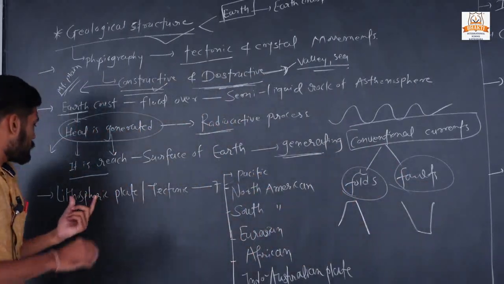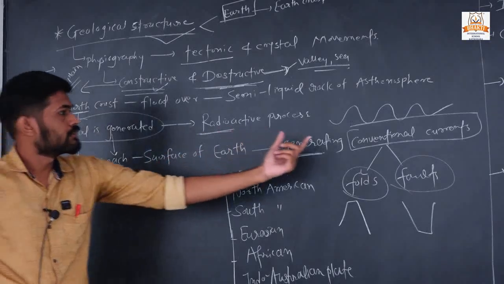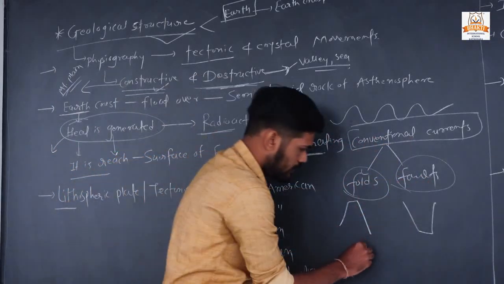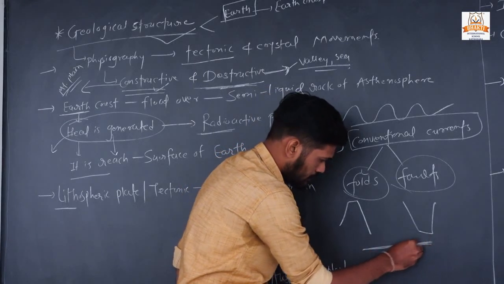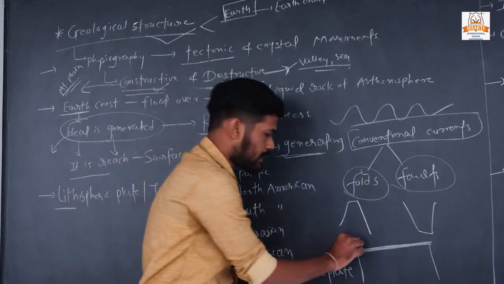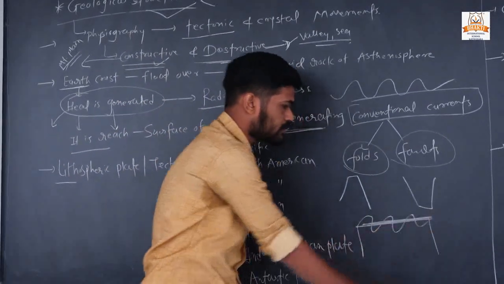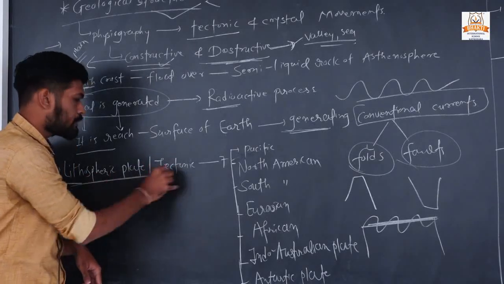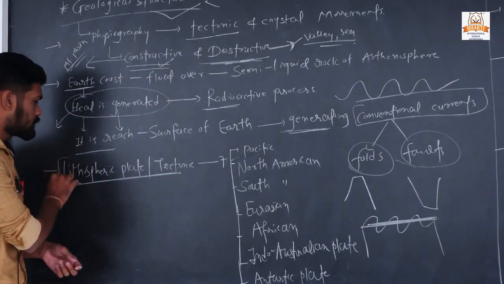When these convection currents develop faults, the earth's upper crust breaks down into 7 large parts, called the 7 tectonic plates, or lithospheric plates.